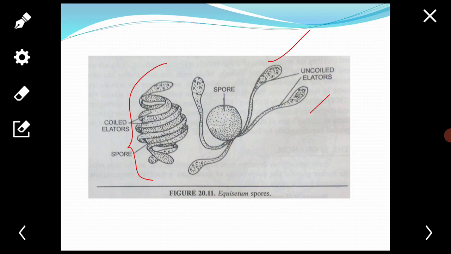Next, the elaters. The epipore splits into two narrow bands, which are spirally coiled and tightly wrapped around the spores, and lie in the sporangium.